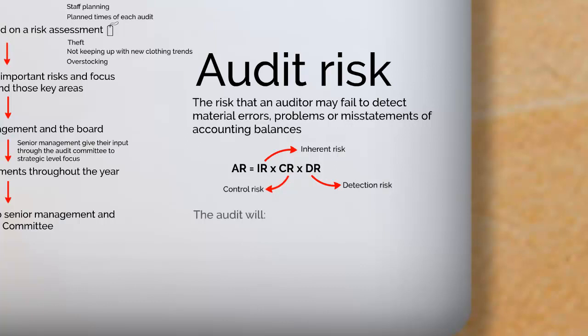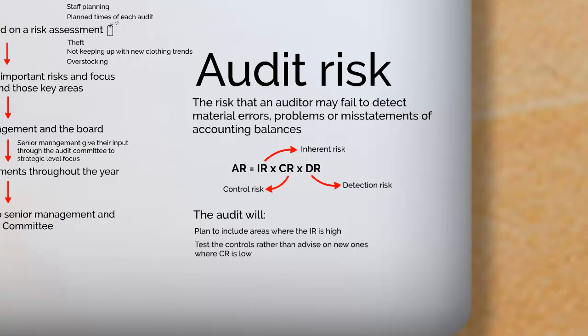And so what the audit will do is plan to include areas where the inherent risk is high, because as we've already said, these are key risks. And so where there are key risks to an organization, as we've already talked about, is where the audit should focus, because that's where they're most likely to make a difference and help the organization achieve their objectives. The audit will also most likely test the controls rather than advise on new ones where the control risk is low. Because if the control risk is low, it means that actually the controls are pretty sufficient.